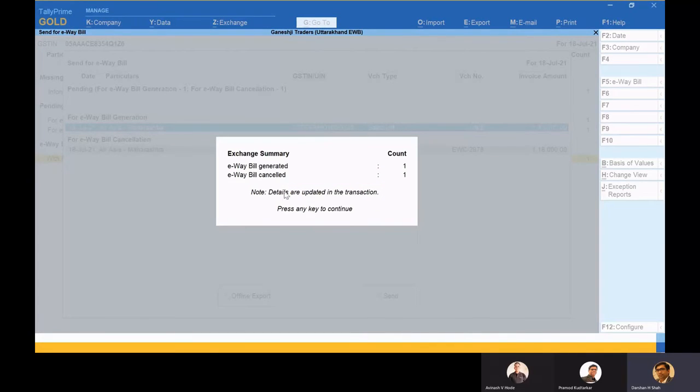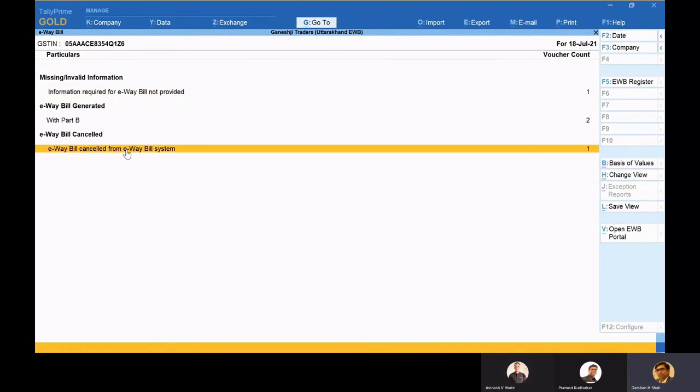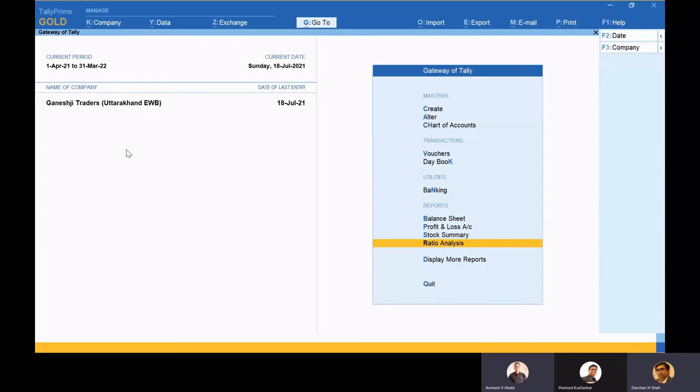I got the information: e-Waybill generated 1 and e-Waybill cancelled 1. So now it has got cancelled also. Earlier, cancellation we needed to do from the portal, but here we can do it from Tally itself. You don't have to go outside Tally. Maybe this was the reason why Avinash we got that question, right? Sir, I hope this satisfies your requirement. Thanks, message from Mr. Mathur.